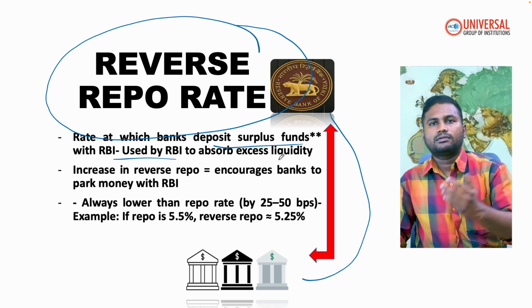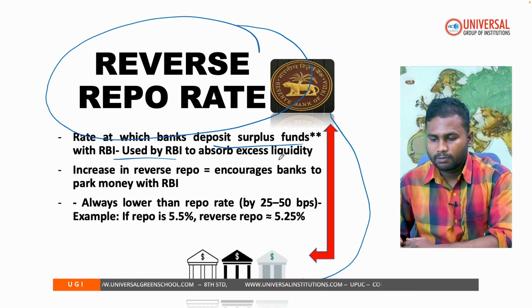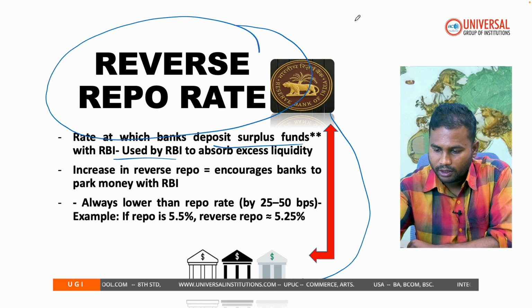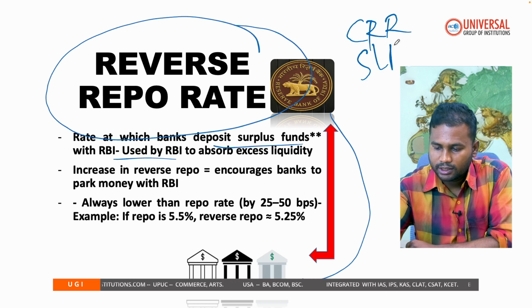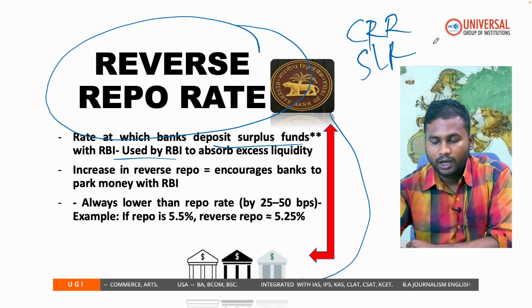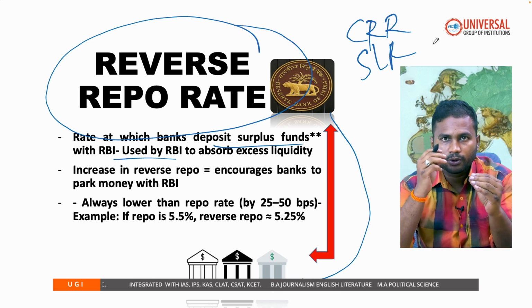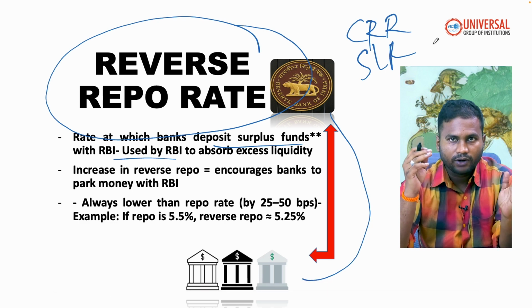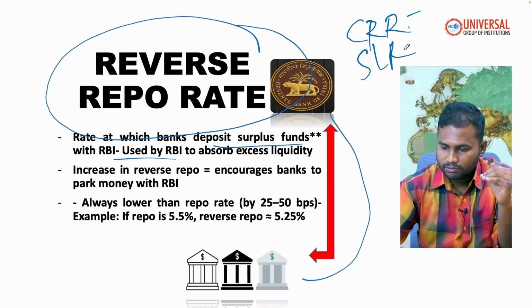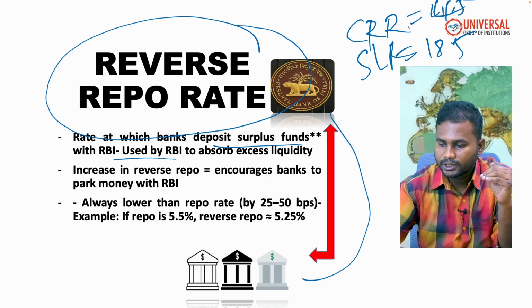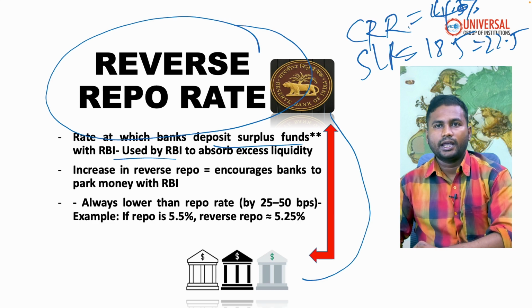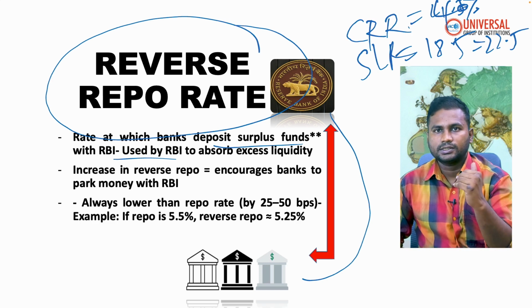You are all aware that commercial banks are supposed to maintain reserve requirements in the form of CRR, cash reserve ratio, and SLR, statutory liquidity ratio. Let's say 100 rupees is the deposit: 18.5 is your SLR and 4 percent is your CRR, that is 22.5 percent out of 100 rupees.